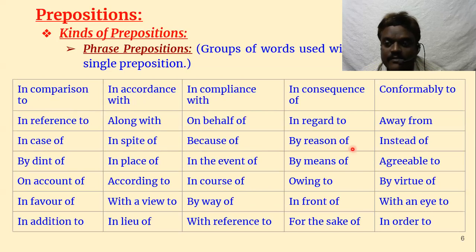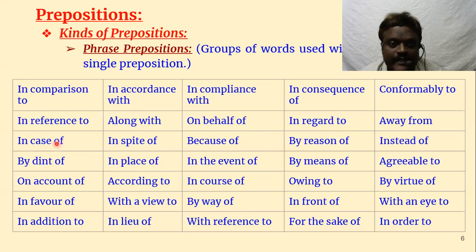Here are some examples for you. In comparison to, see here three words are there. In comparison to, in accordance with, in compliance with, in consequence of, conformably to, in reference to, along with. Here two words are there. On behalf of, in regard to, away from.